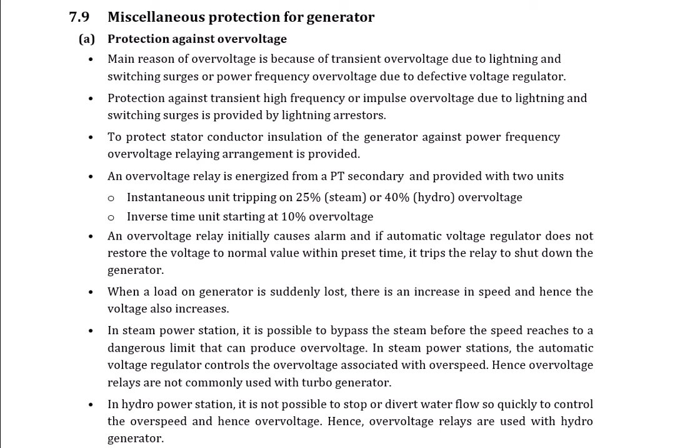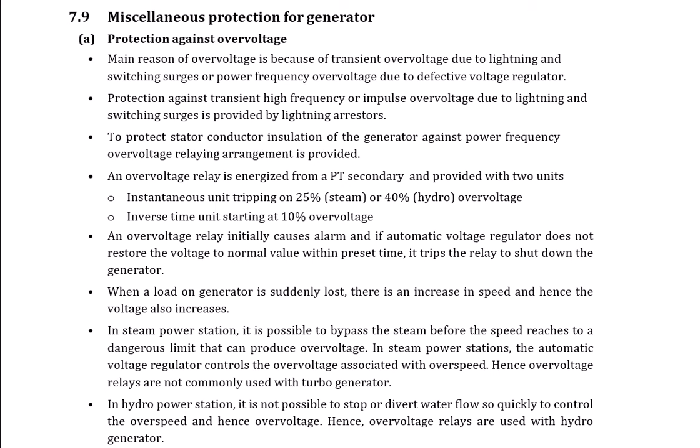Okay, so what is the reason for the over voltage, why does over voltage occur in the generator? The main reason for over voltage is transient over voltage due to lightning and switching surge, or power frequency over voltage due to a defective voltage regulator.